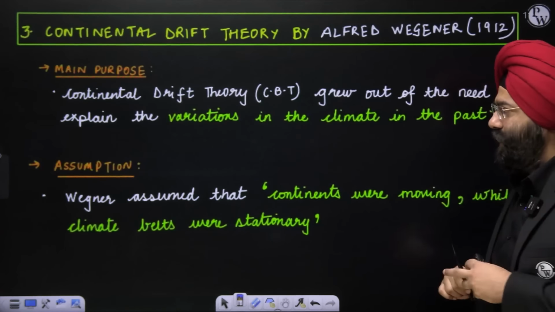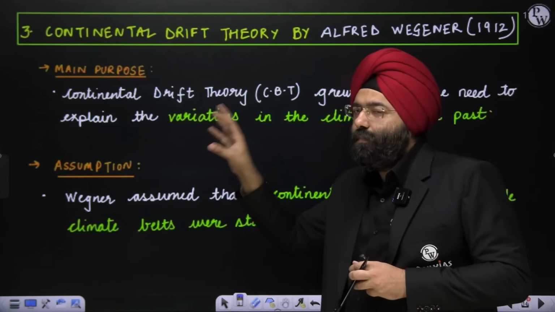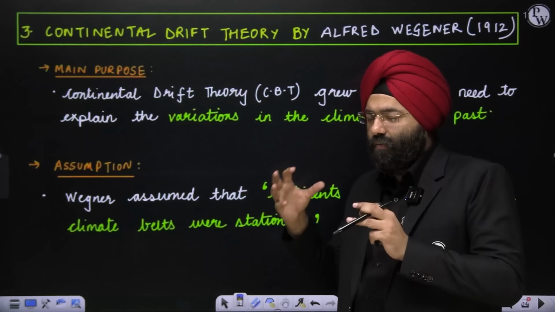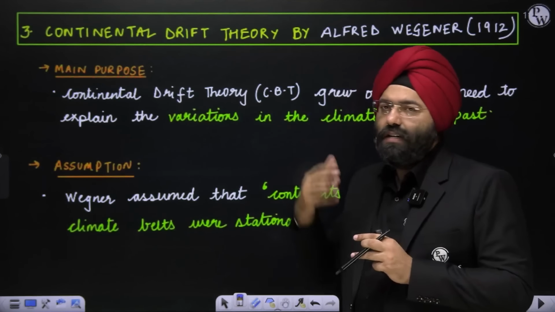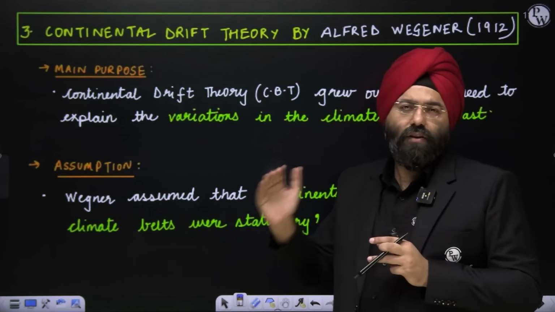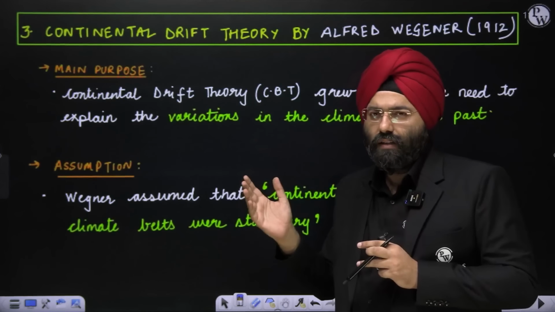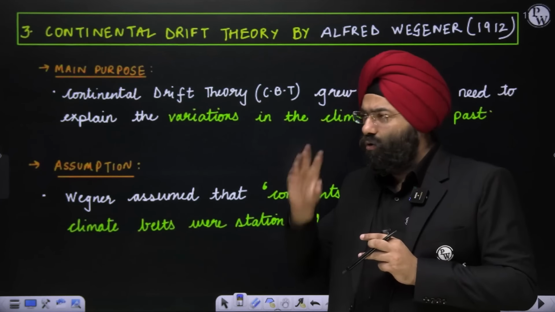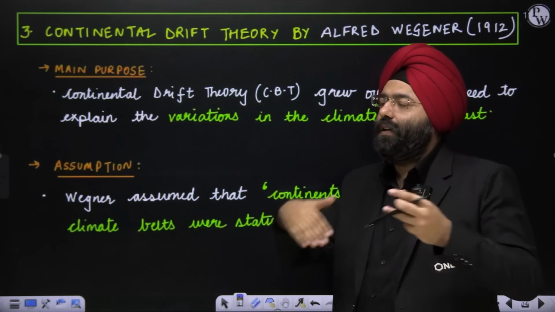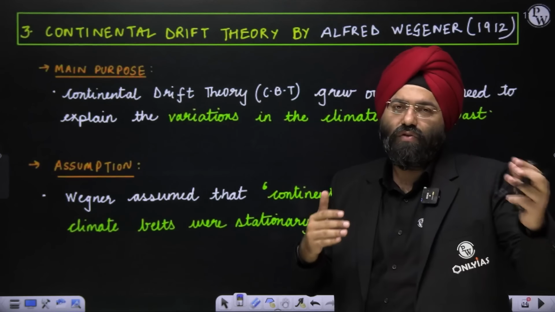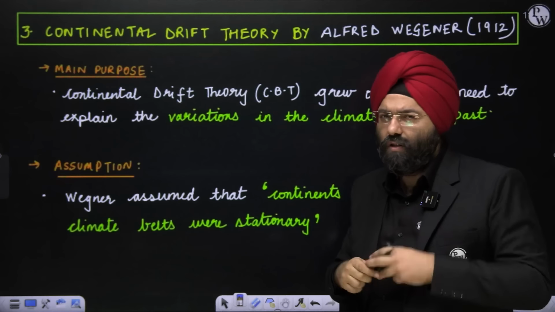Now please understand, what is the main purpose of this particular theory? Whenever a theory is created or presented, there is something in the mind of the thinker or geographer. They want to explain a concept. In order to explain that concept, they create a theory, and then it becomes public that these views have been presented. So there is always a purpose. So what is the purpose here?